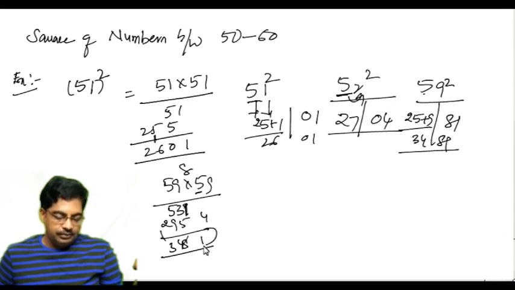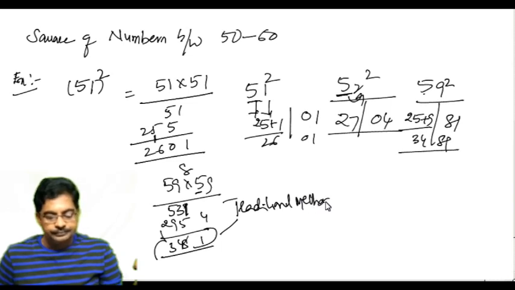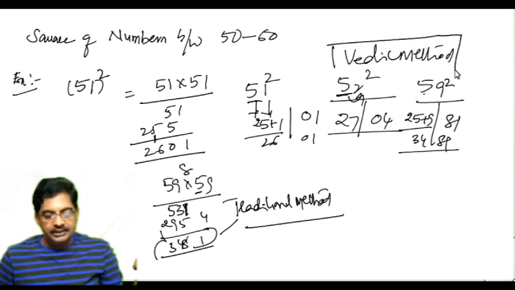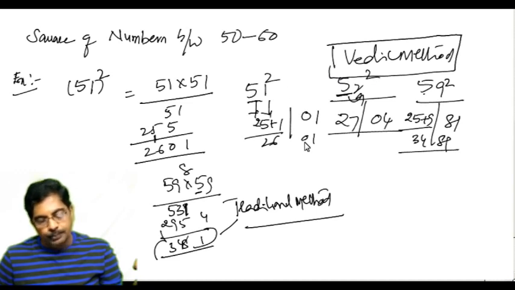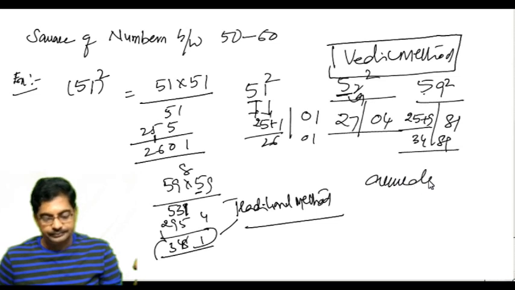Got it? You arrived at the same answer with the traditional method. This is the traditional method, this is the Vedic method. The Vedic method does not give approximate answers, it gives accurate answers.